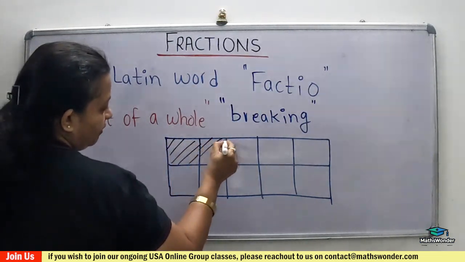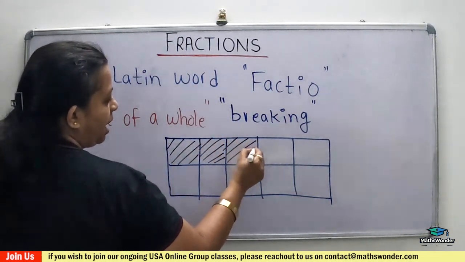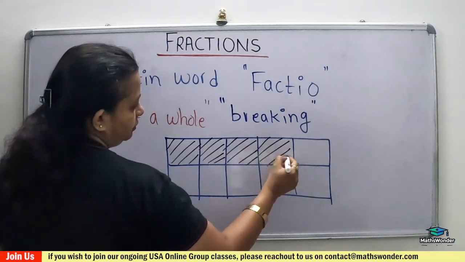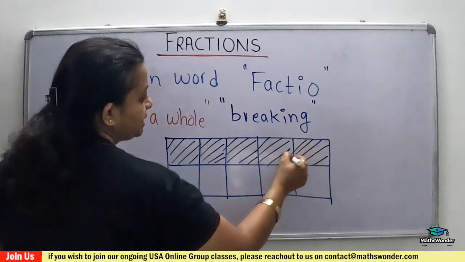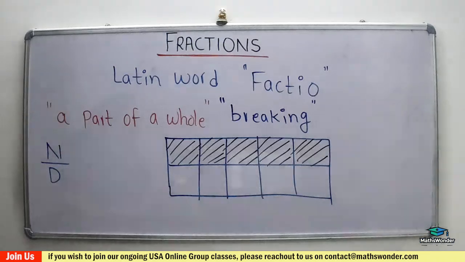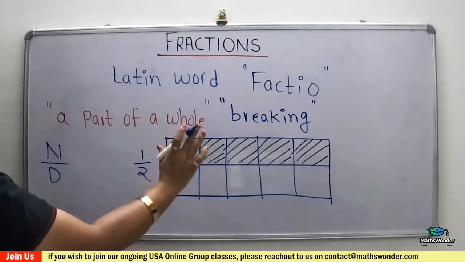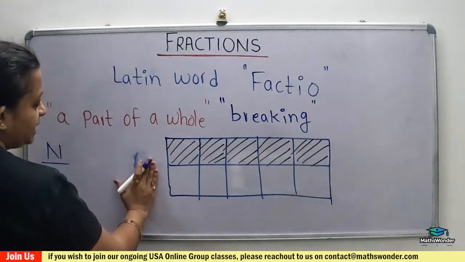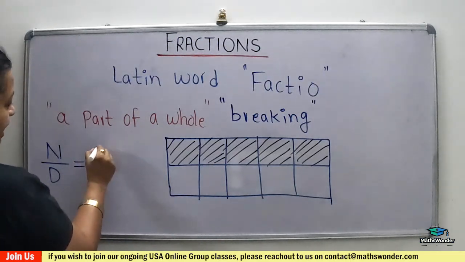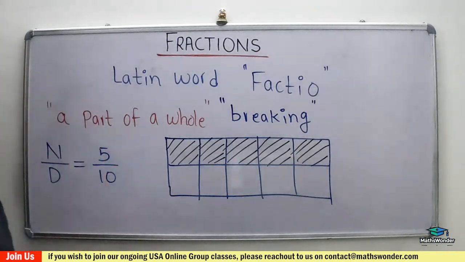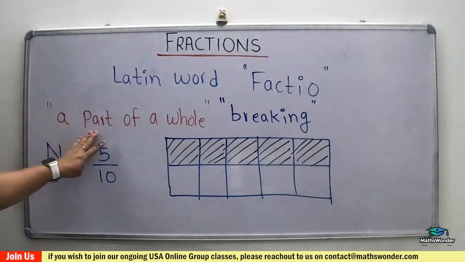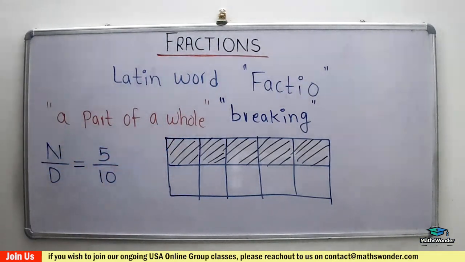Total we have 10 parts of the chocolate bar. If we have to share these 10 parts between two siblings, every child will get half. So you can write it as 5 over 10, because 5 are shaded out of 10, a part of a whole.